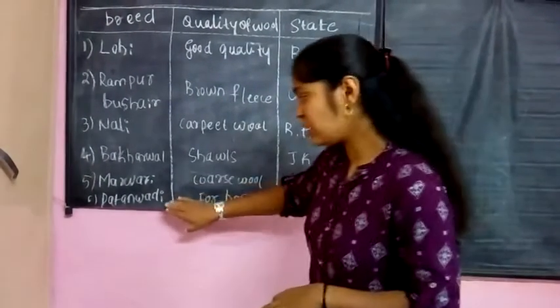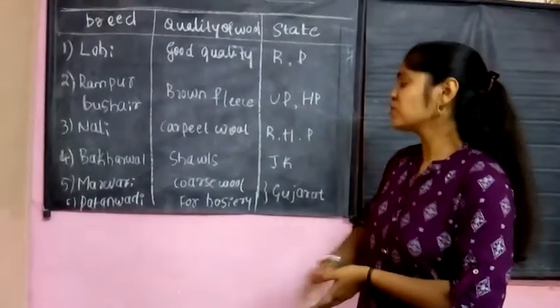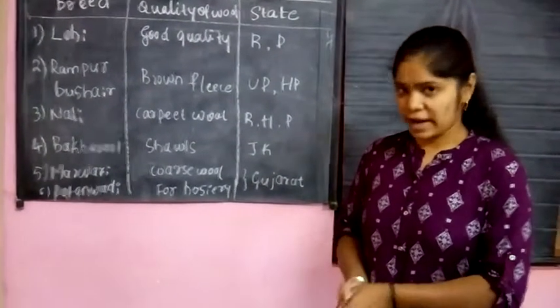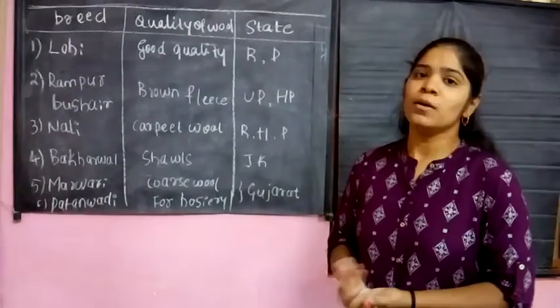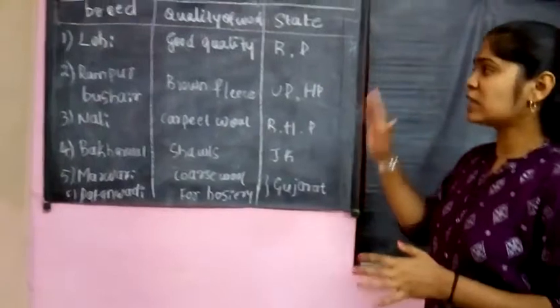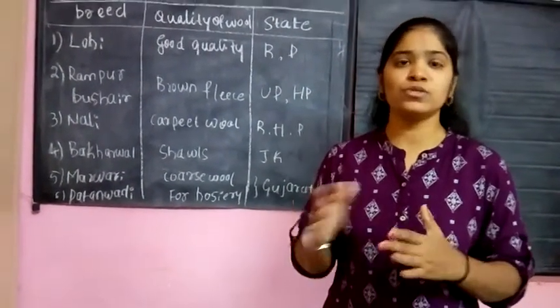Another one is Patanwadi, another type of breed of sheep, which has hosiery-like wool. It is also used for making shawls and some other purposes, and it is also observed in Gujarat. So these are some types of breeds and the quality of wool, and they are used for different purposes.